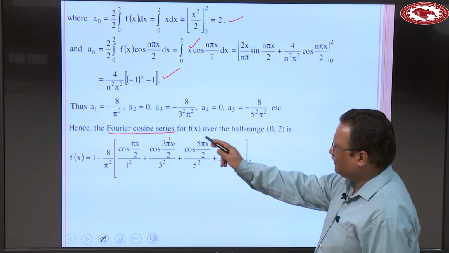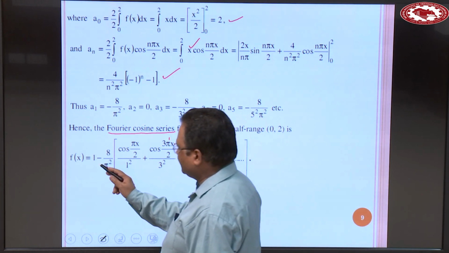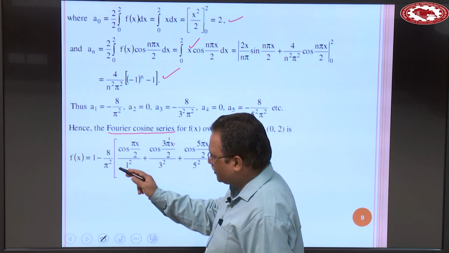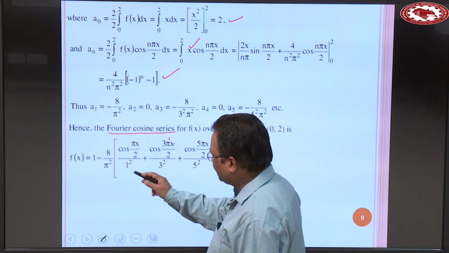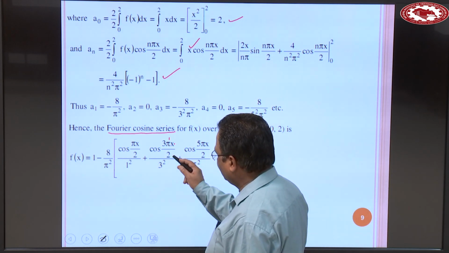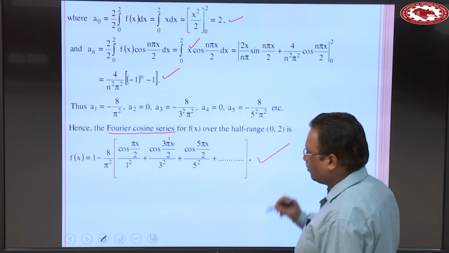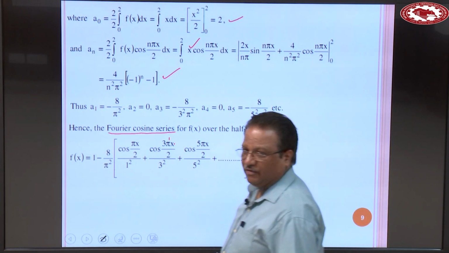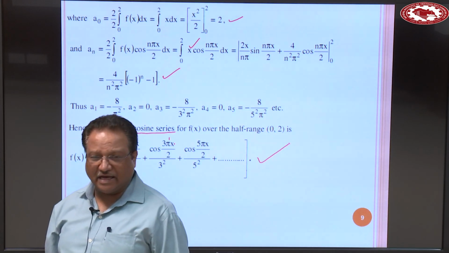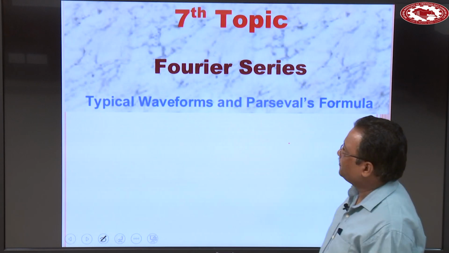For the function f(x) over the half range 0 to 2, it becomes f(x) is equal to 1 minus 8 over pi square within the bracket cos(pi x over 2) divided by 1 square plus cos(3 pi x over 2) divided by 3 square and so on. So which is the required Fourier cosine series for this function f(x) is equal to x in the range 0 to 2.